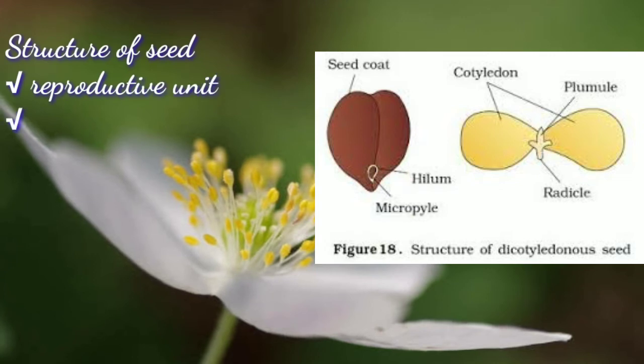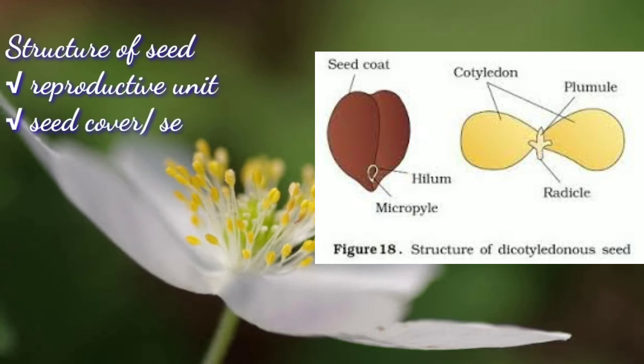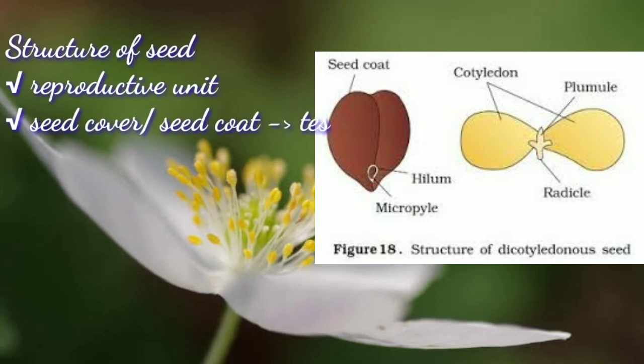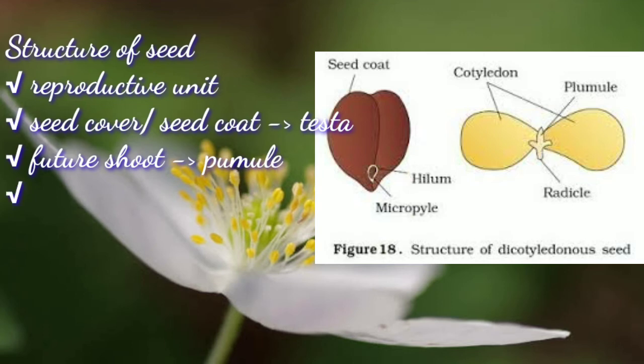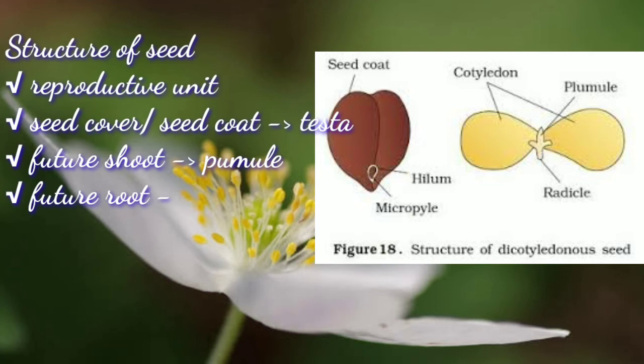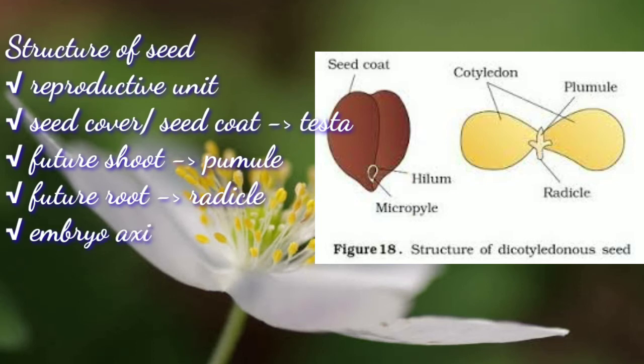A seed contains embryo and cotyledons, having stored food for its development. The seed is covered with seed coat called as testa, that is formed from wall of the ovule. The part of the baby plant which develops into shoot is called as plumule, and the part which develops into root is called as radicle.